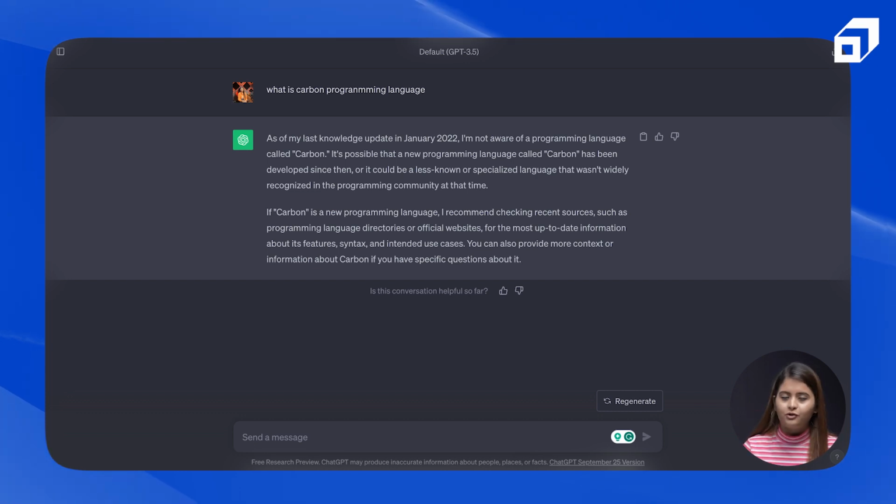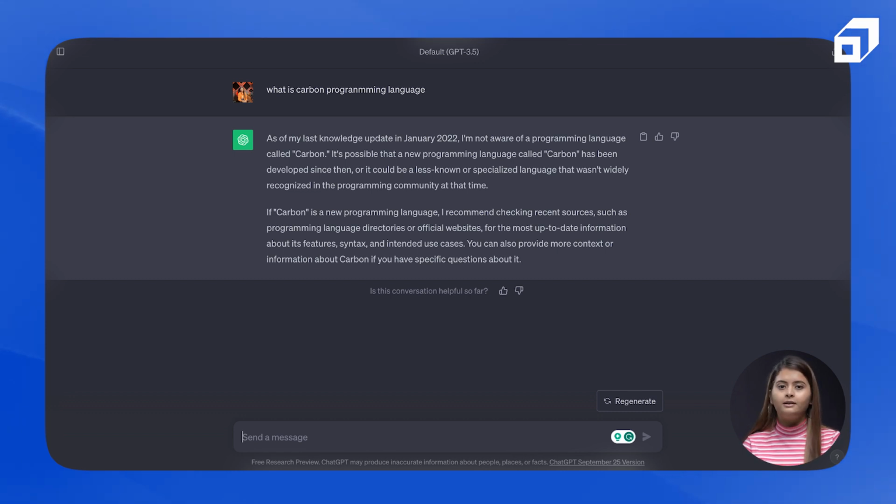If you're a complete fresher, if you want to, let's say, learn a programming language, or you want to learn how to develop mobile applications, it is not the best platform. For skilled people, they are aware that if it produces some incorrect information, they will instantly judge that, okay, ChatGPT is giving something harmful or incorrect. But you as a beginner will not be able to check that. Otherwise, it's a good platform, and let's check that thing.